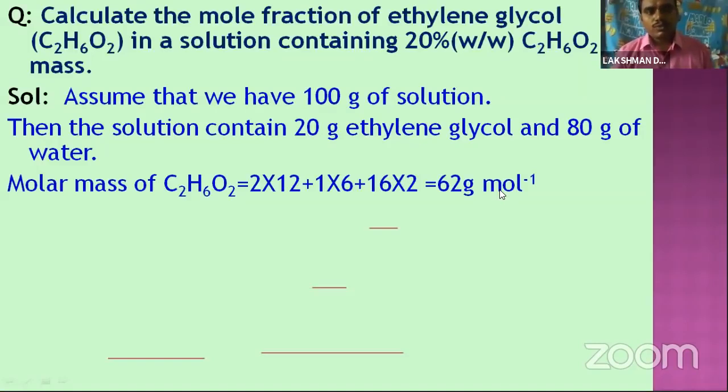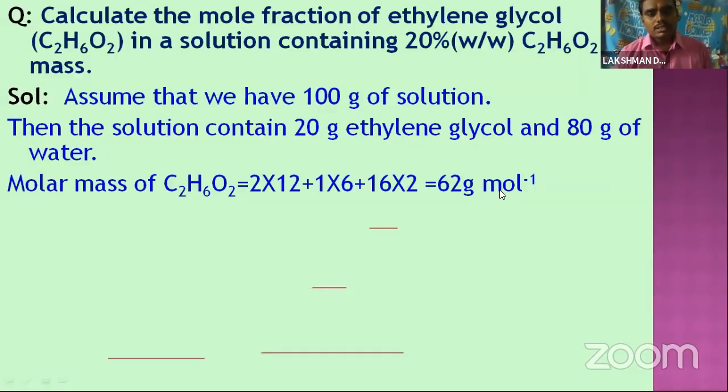Before we calculate the mole fraction, we need the weight and the gram molecular weight. The weight is already given in the problem, and the gram molecular weight we calculated like this.